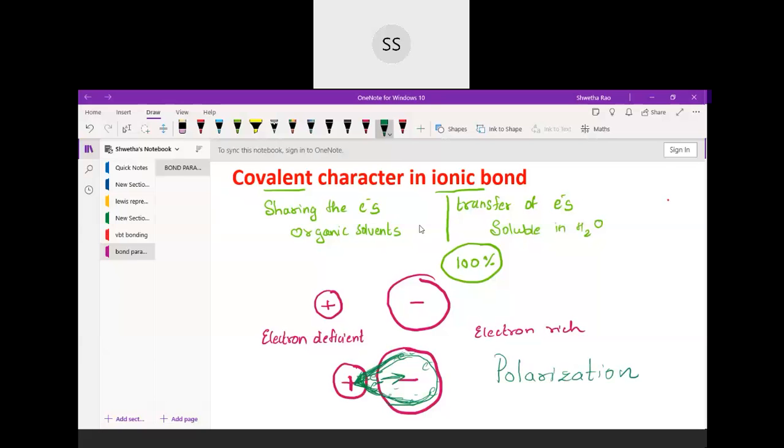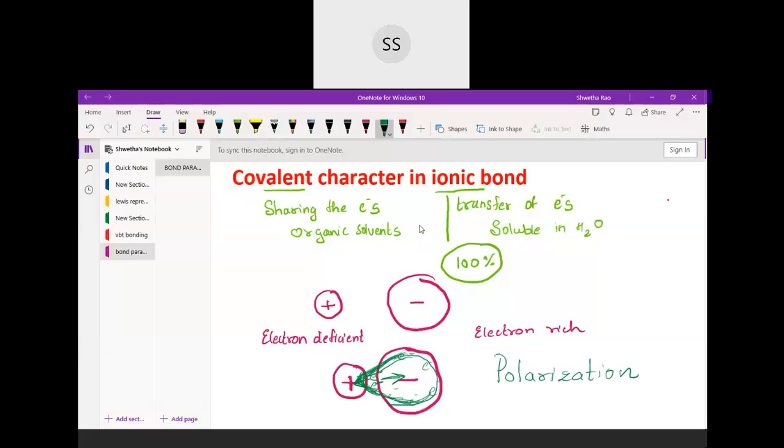At that time he is shifting whatever he has and trying to share it with the other one. That bonding leads to the sharing of whatever he has, so a sharing nature comes in, and that is called covalent character.